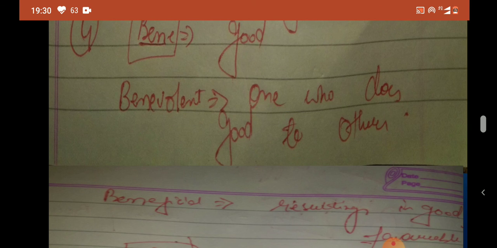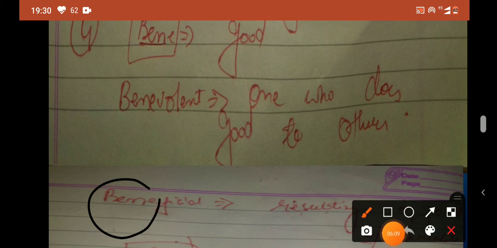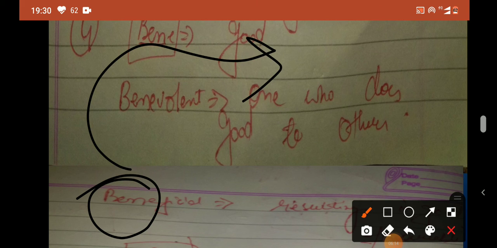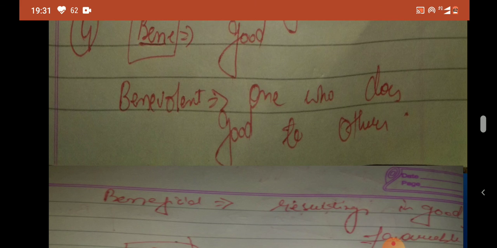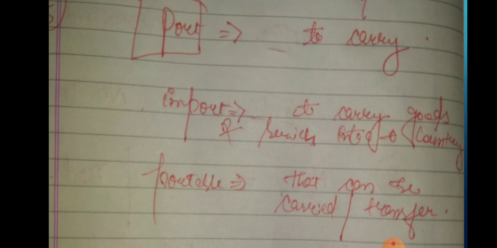The next word is beneficial. This word is also conveying a positive meaning. Ben means good. Something resulting positive, something resulting in good or favorable, is beneficial. Okay, hope this is clear. Moving forward to the fifth and our last root word, which is port.